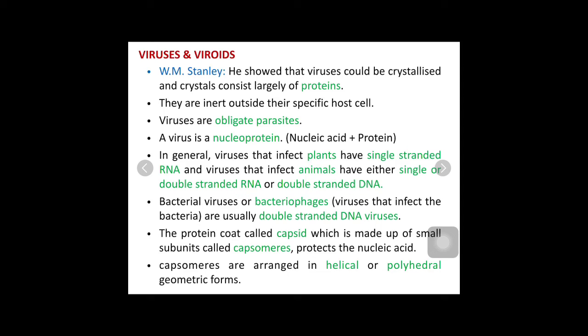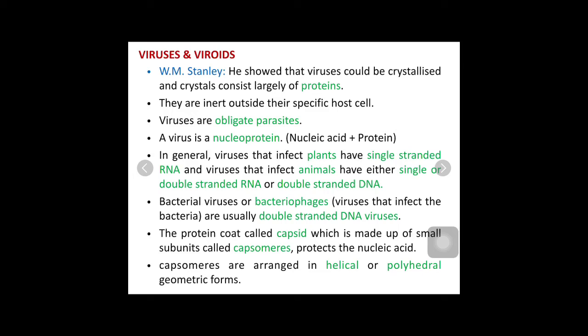In short, the nucleic acid is present as the genetic material, and the nucleic acid present in viruses could be either RNA or DNA. When you go in a specific way, the nucleic acid of viruses that infect a plant is single-stranded RNA, but the nucleic acid of viruses which infect animals is either single or double-stranded RNA or double-stranded DNA.